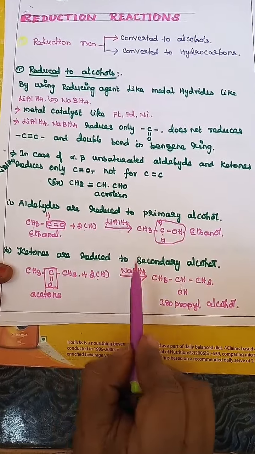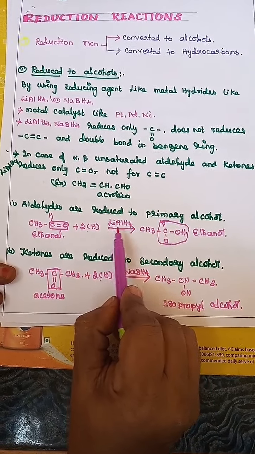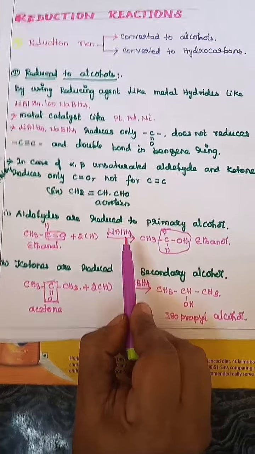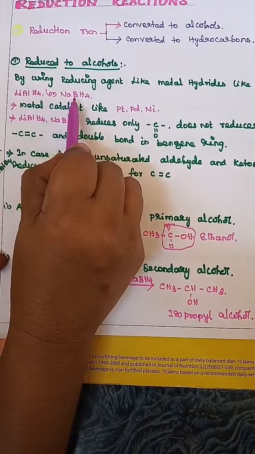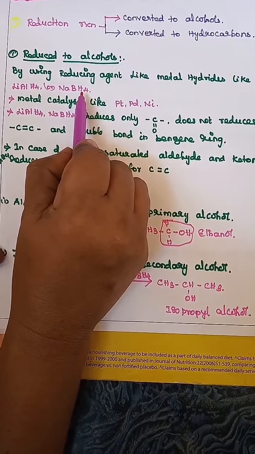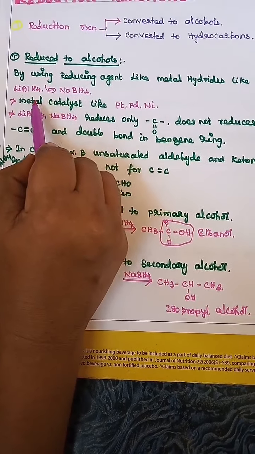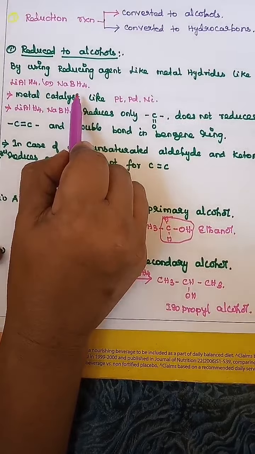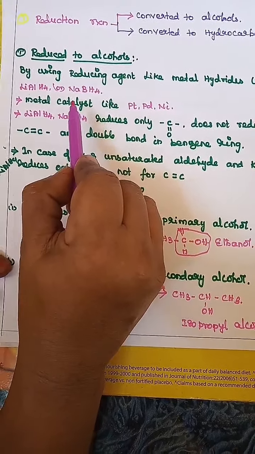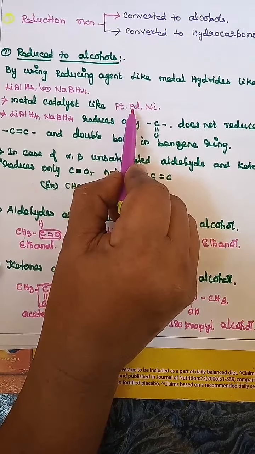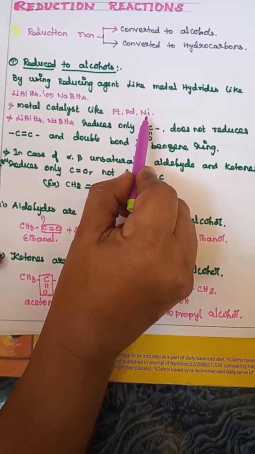Reducing agents like metal hydrides. Examples of metal hydrides are lithium aluminum hydride or sodium borohydride. Or we can add some metal catalyst like platinum, palladium and nickel, and aldehydes and ketones will be converted to alcohols.